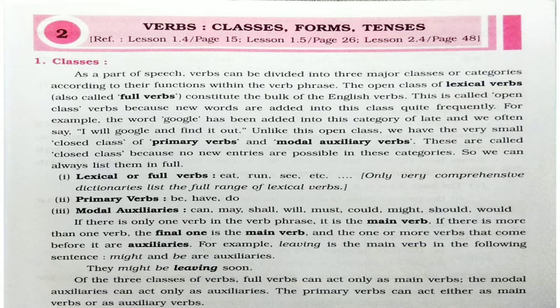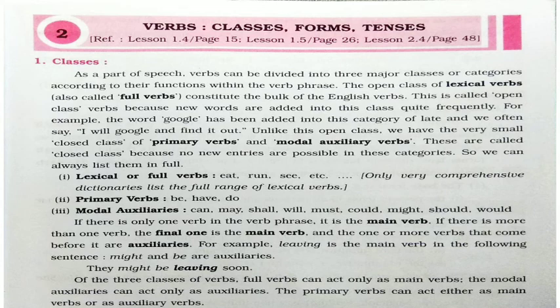So what they are trying to tell us is that you have lexical verbs, you have primary verbs, you have modal auxiliaries. Now lexical verbs or the full verbs, only comprehensive dictionaries list the full